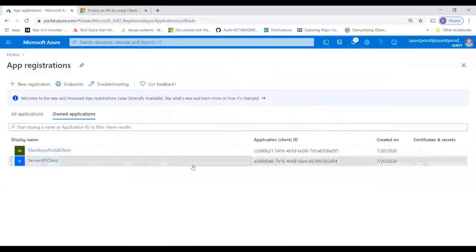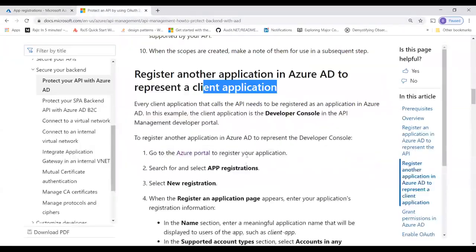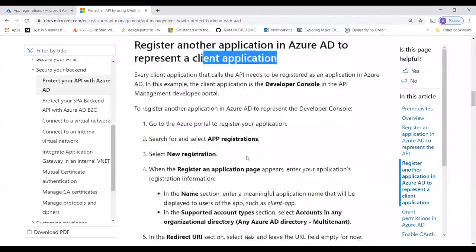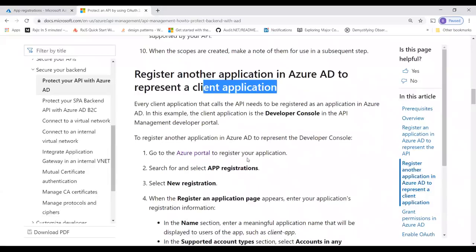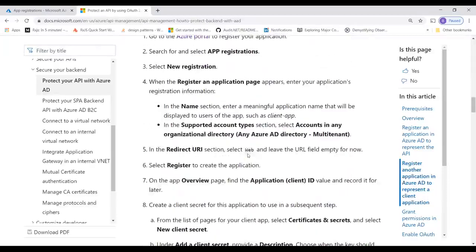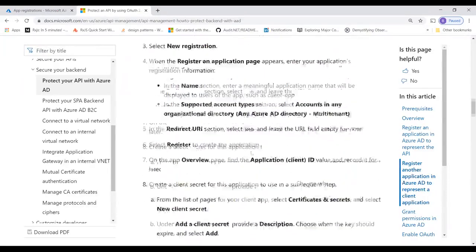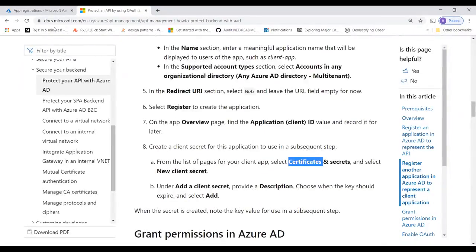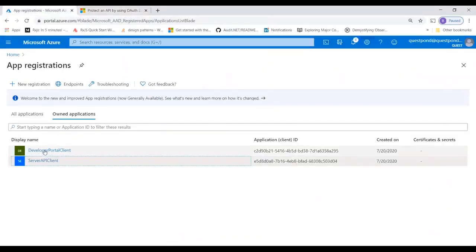Okay, now let's look at here. So go and register. Now remember, when you say that you want to expose an API, you created a scope. Now here you are saying client application, so you have to create a key. You have to create a certificate, a secret key, right? So I'm going to go here and create a secret key.